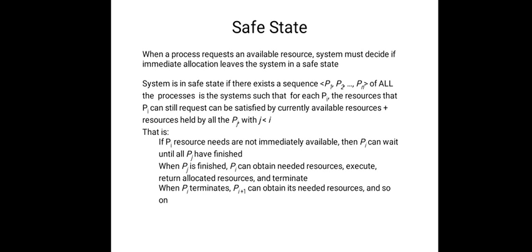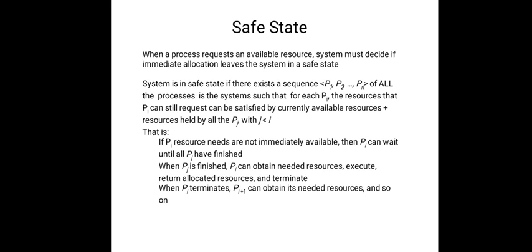Now let us look at different aspects. If Pi's resource needs are not immediately available, then Pi can wait until all Pj have finished. When Pj is finished, Pi can obtain all the needed resources to complete its task, execute, release the allocated resources and terminate.